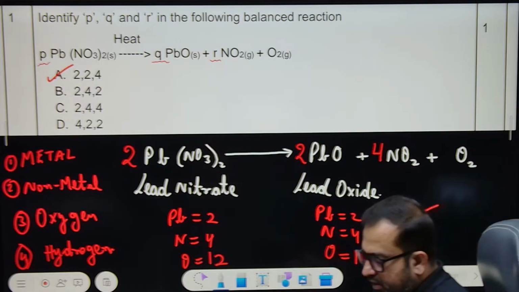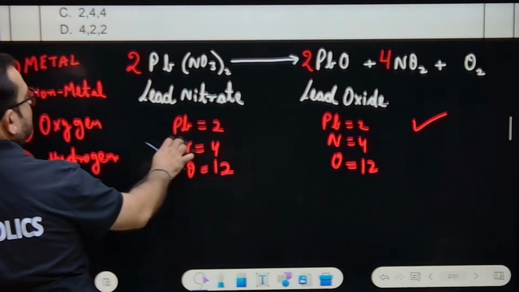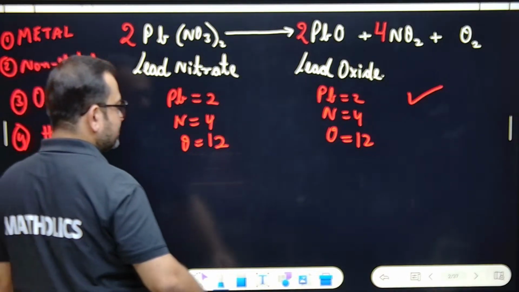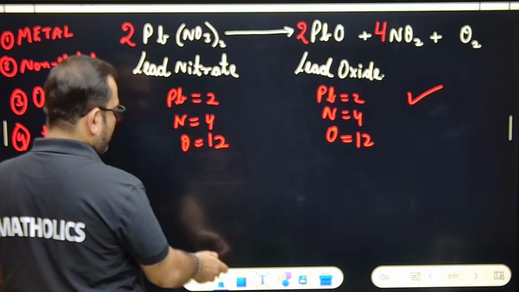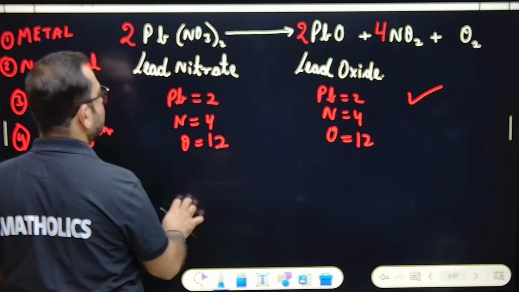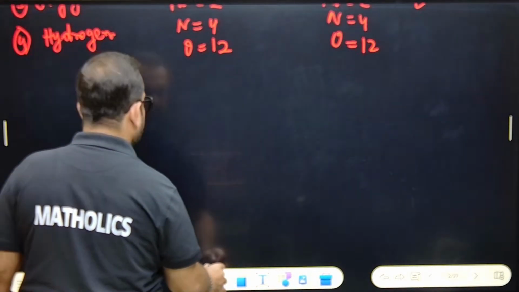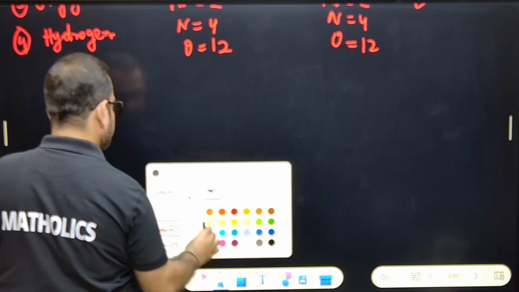Okay, can I move forward? Next example: balance this chemical reaction.